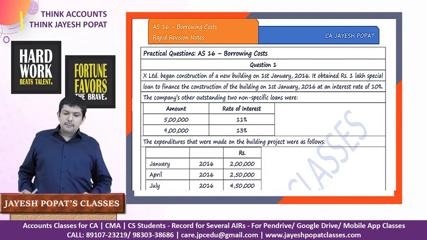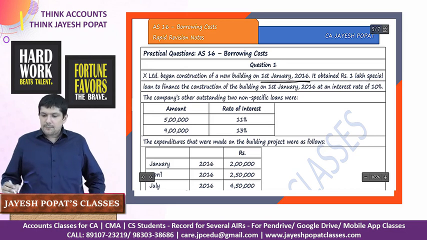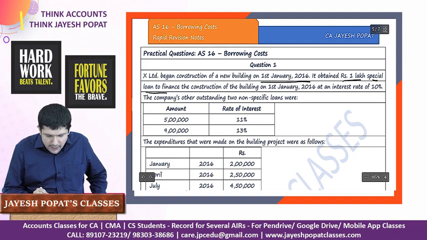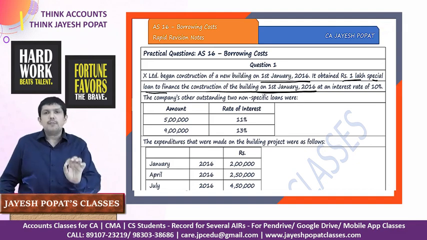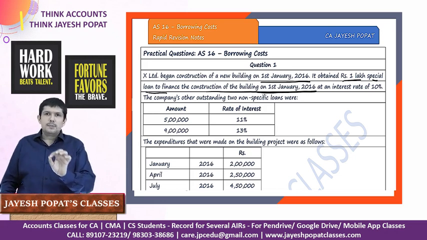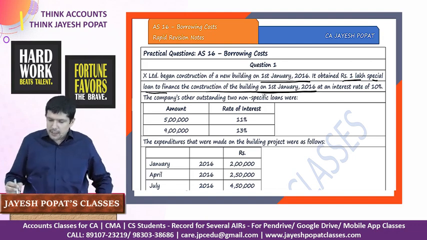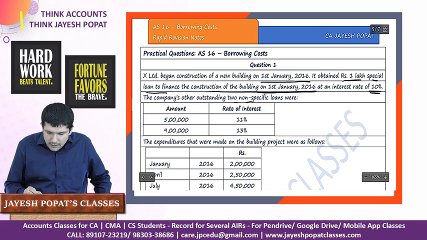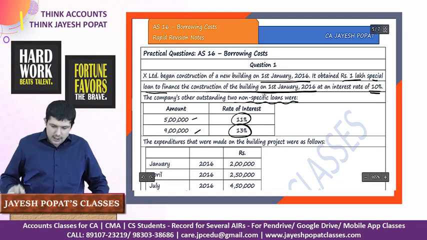It says X Limited began construction of a new building on 1st January 2016. It obtained rupees 1 lakh special loan to finance the construction of the building on 1st Jan itself. So this is specific borrowing. Interest expense in relation to the specific borrowing should be capitalized at the rate at which the borrowings have been taken, at an interest rate of 10%. The company's other outstanding 2 non-specific loans, they have taken loans of 5 lakh and 9 lakh. One is taken at 11%, another is taken at 13%.